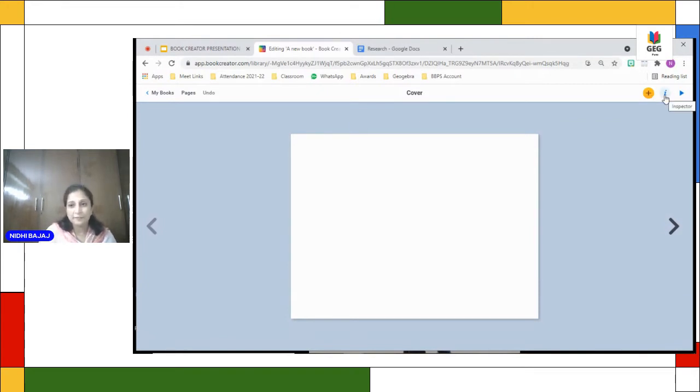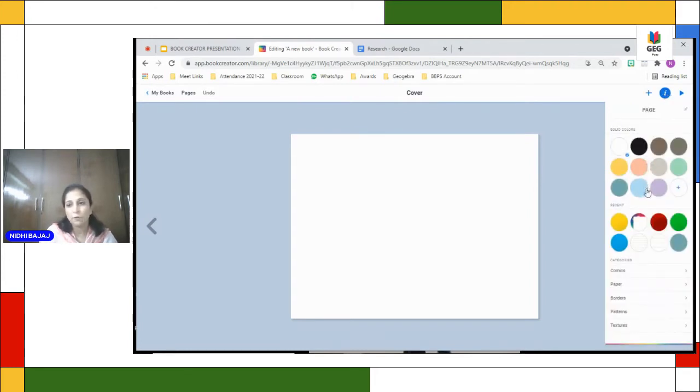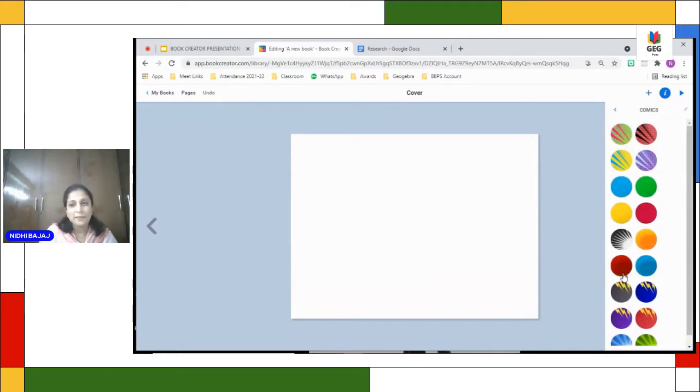I is for inspector. It is basically a formatting tool. When you go to the add button in the normal landscape format, you will just get media and shapes here, and there are a little fewer features than the comic version. And if you go to inspector to change the format of my cover, you will see that I do have comics here, but I can only change the panel here.